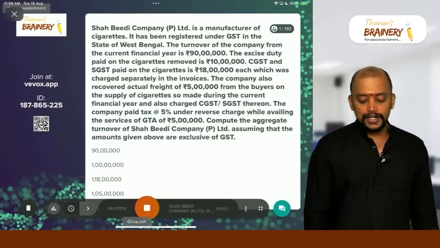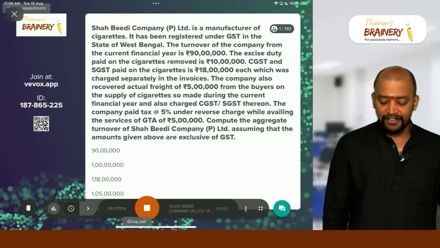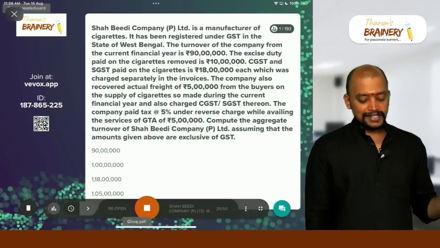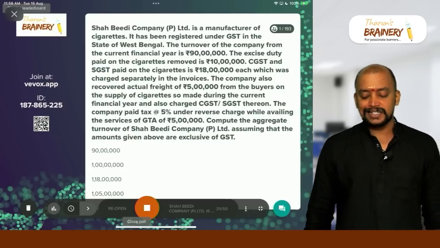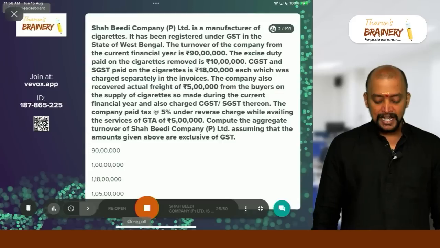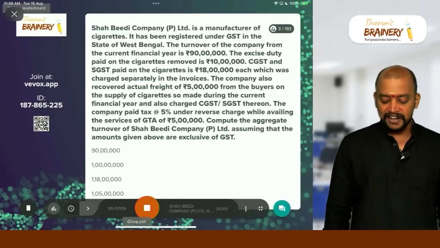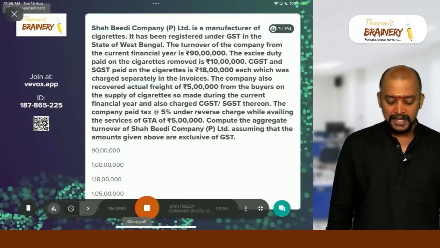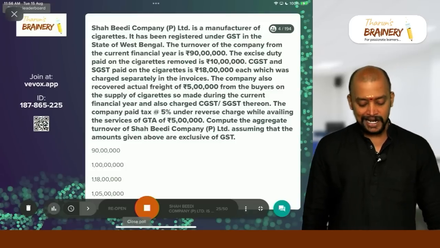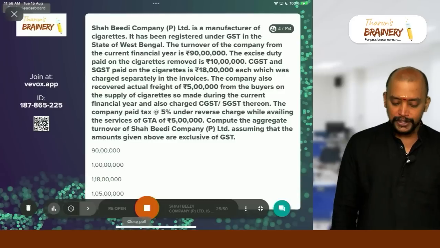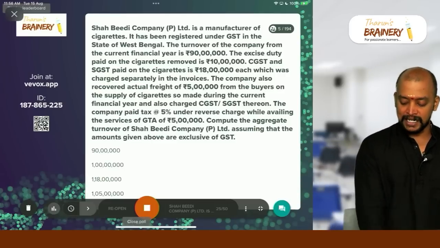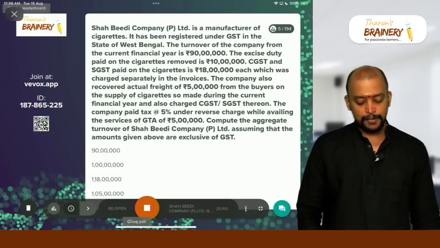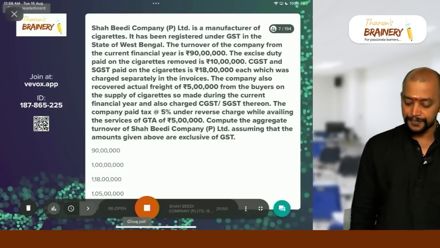The company also recovered actual freight of 5 lakhs from the buyers on the supply of cigarettes so made during the current financial year, and also charged CGST, SGST thereon. The company paid tax at 5% under reverse charge while availing the service of GTA of 5 lakhs. Compute the aggregate turnover of Shah BD Company Private Limited, assuming that the amounts given above are exclusive of GST.